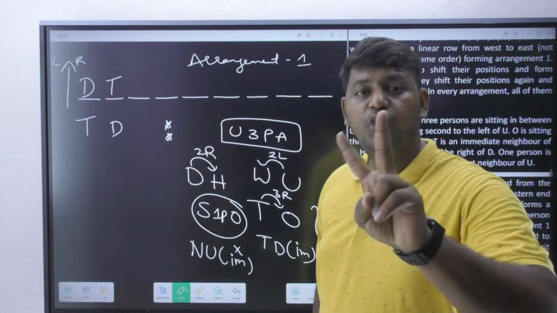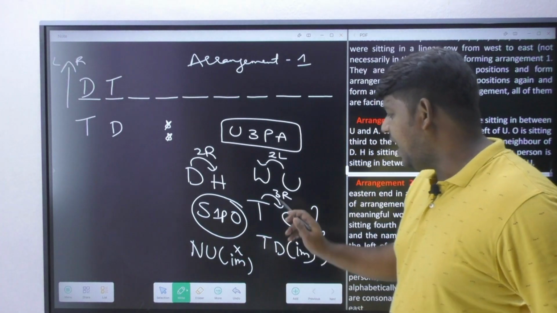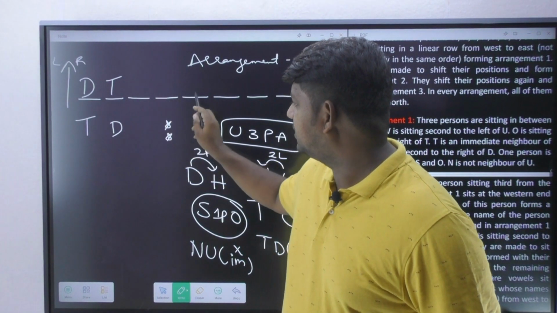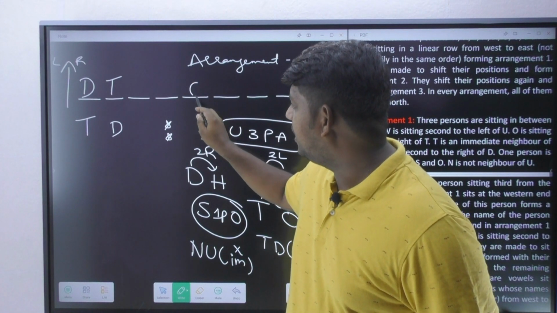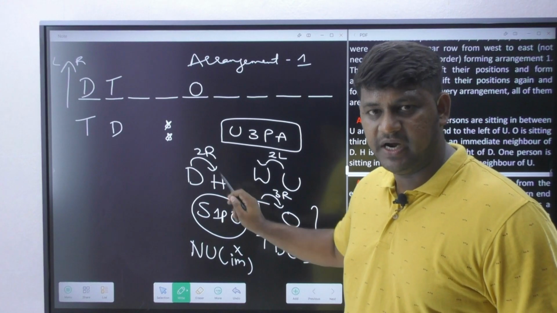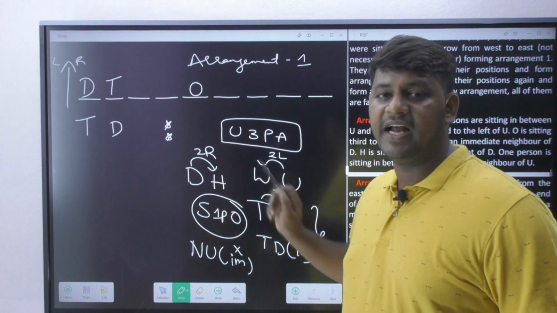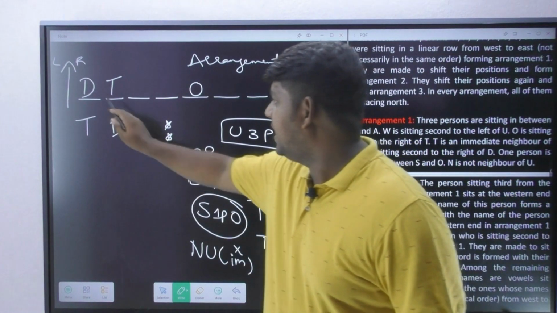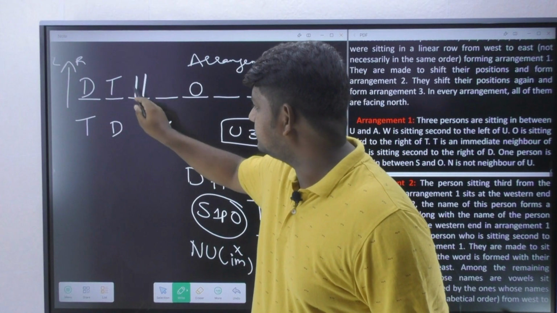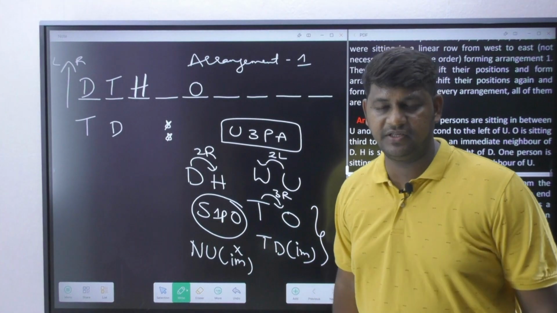It means two persons are there in between T and O. So T's third right, 1 2 3, I have to bring whom here? O. Am I clear? And in the same way, let us use this information. D's second right, I have to bring whom? H. D's second right is going to be here. Who is that person? H.